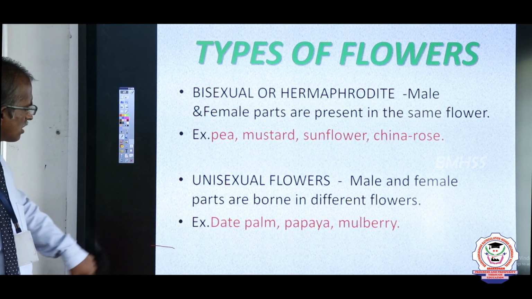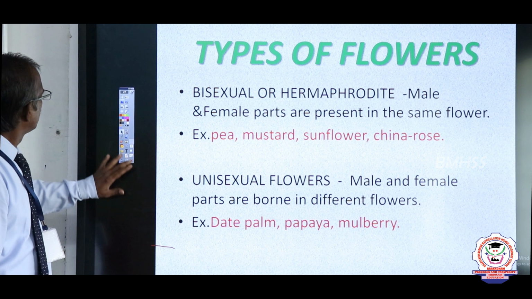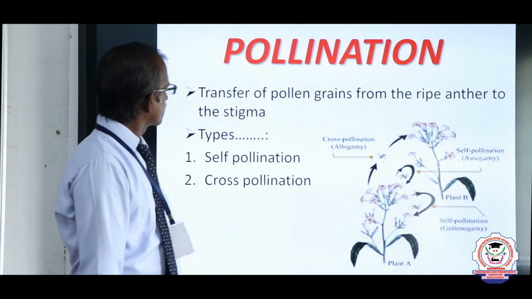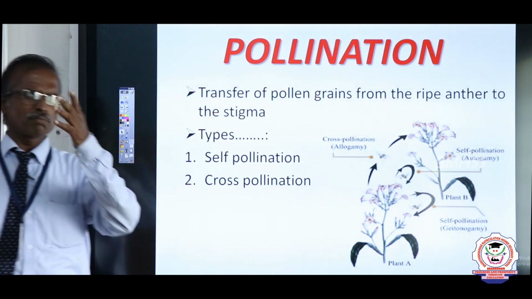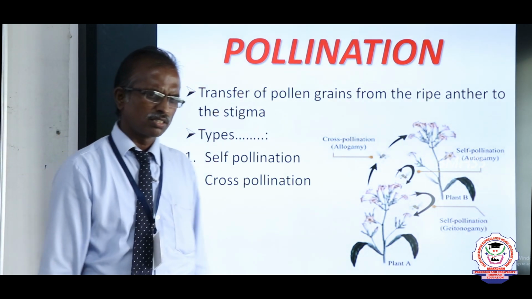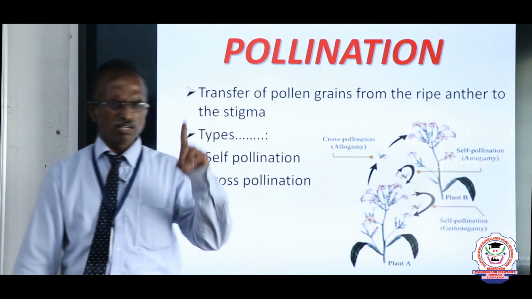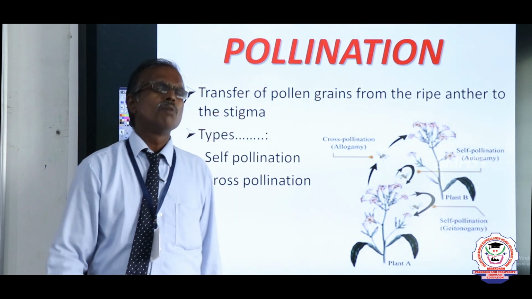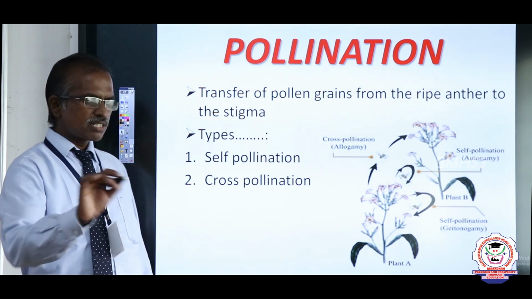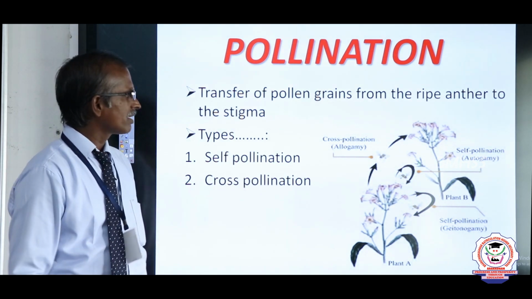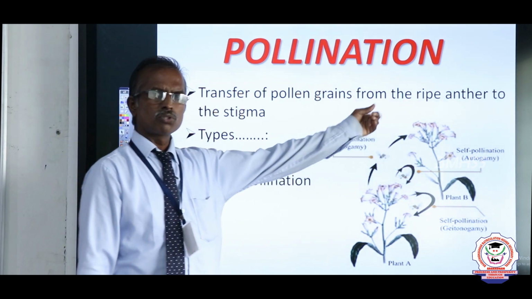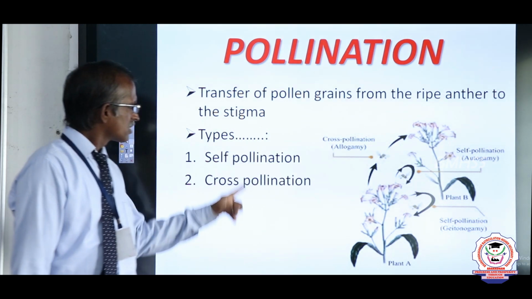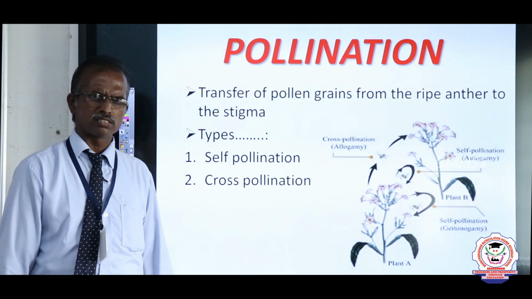The next topic, pollination types. What is pollination? What do you know about pollination? We already learned it in previous lower classes. Pollination is the transfer of pollen grain from a ripe anther to the stigma. Pollination is of two types, self pollination and cross pollination.